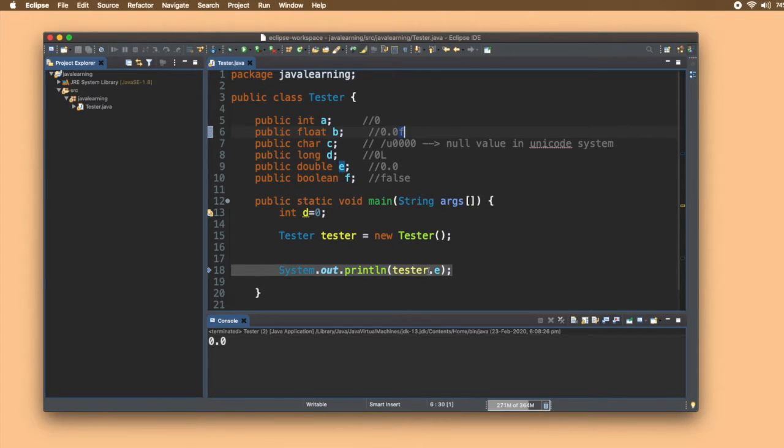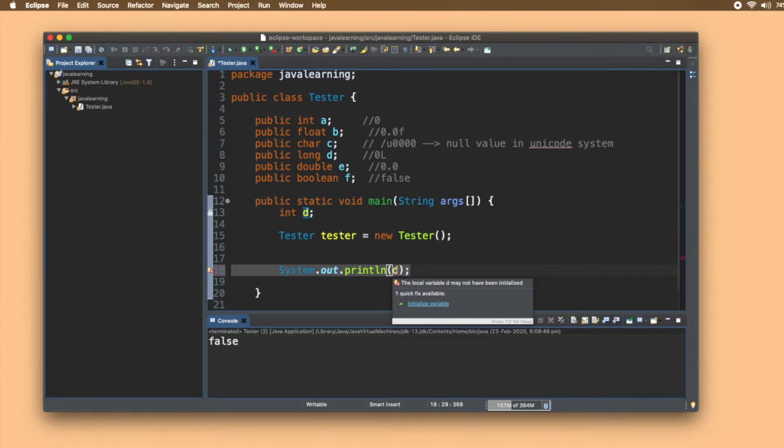For boolean, let's print f here and give it a run, and you can see false is printed. So these are the default values that are given by the constructor. If I just remove this and try printing only d, d need not be accessed through the object. This is a local variable that is accessible only inside this method. Now it is giving me an error that it needs to be initialized.